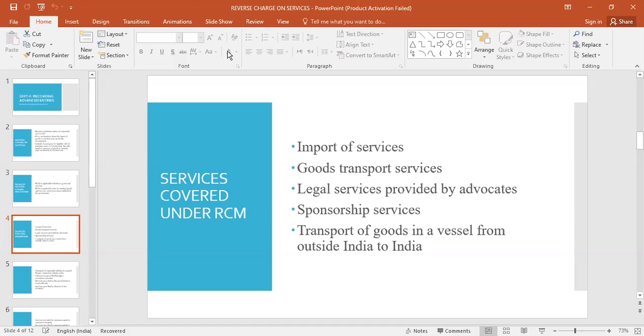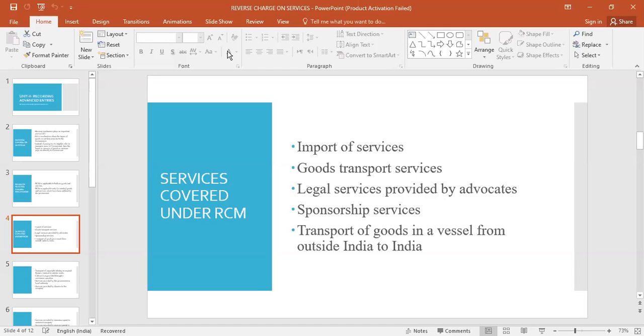So in all these cases, who has to pay? The buyer has to pay, or the recipient has to pay reverse charge mechanism, not the seller. Right. Now, in the case of legal services by advocates, we are taking services from lawyers. We have to pay. As a client has to pay RCM, reverse charge tax, not the advocates. Similarly, sponsorship services.